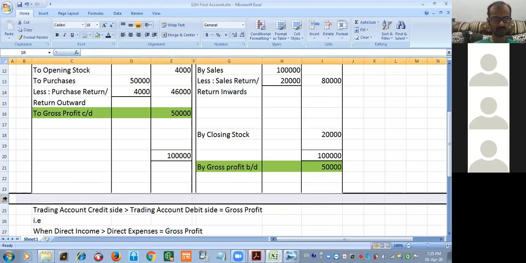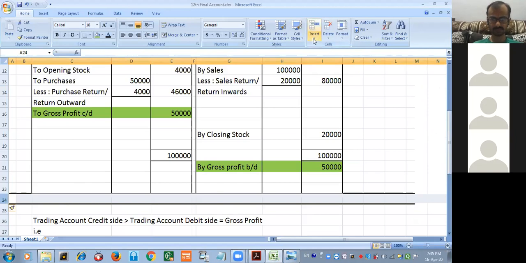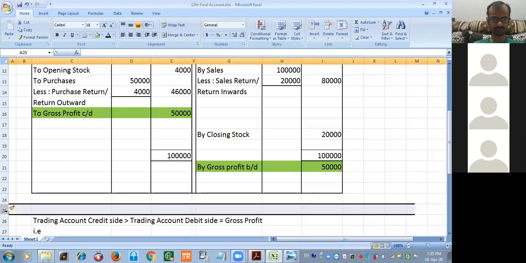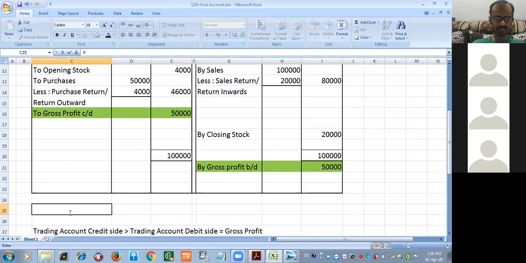Again, I am explaining 2-3 important things over here. Please concentrate. When I say purchases, it always has a debit balance.